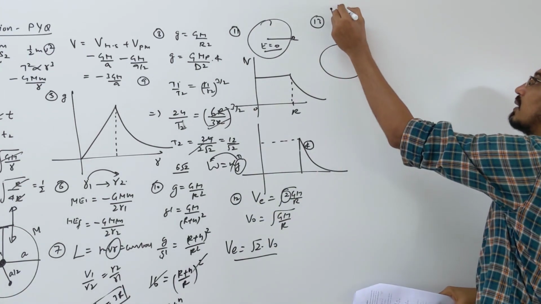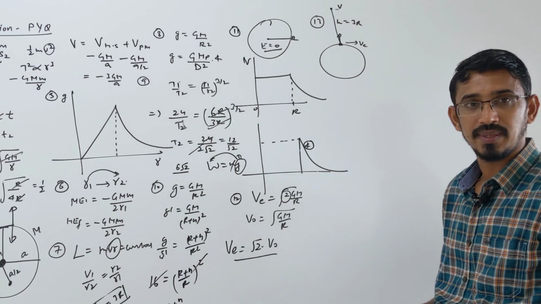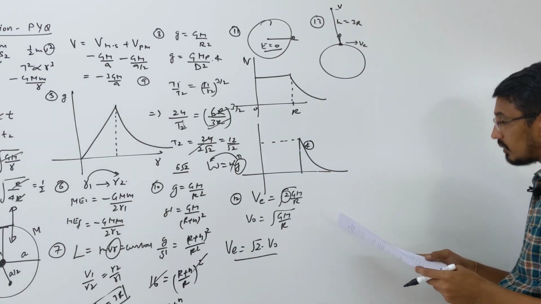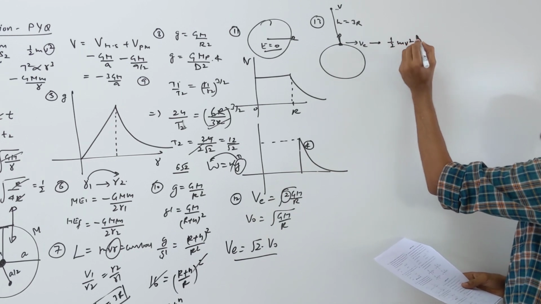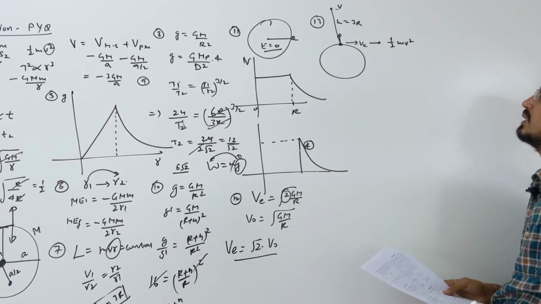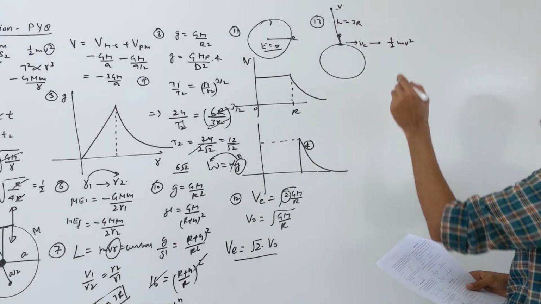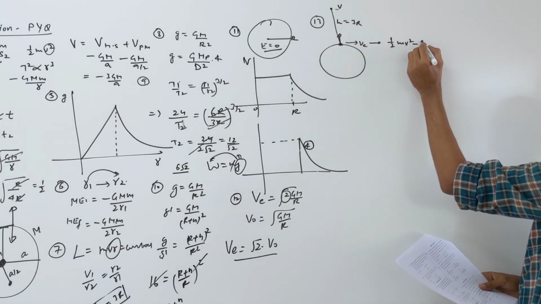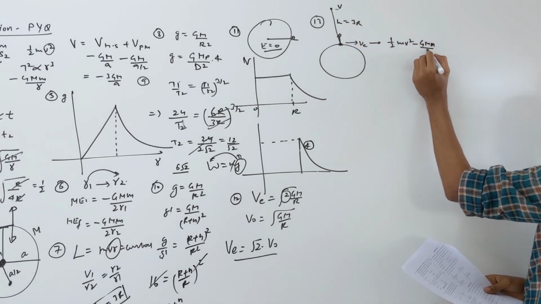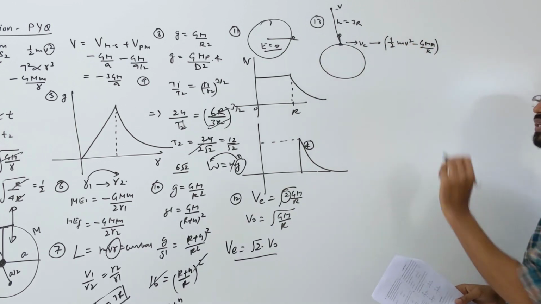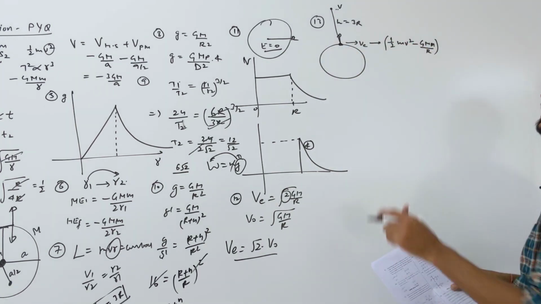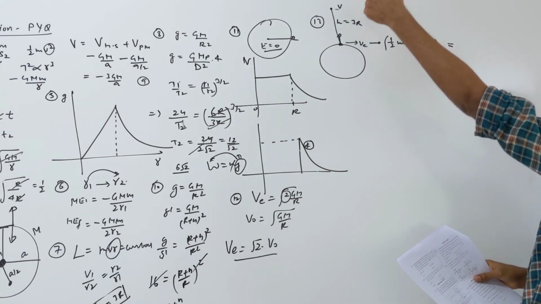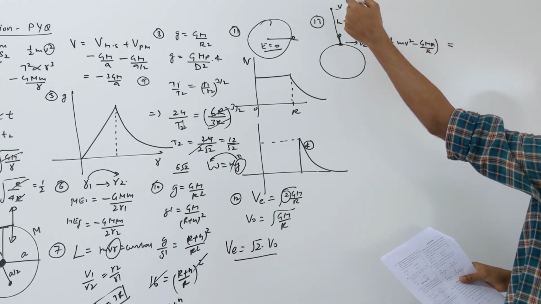So you can write simply the conservation of energy principle. Suppose you are launching at some velocity at this point, let's call it v. Half mv square is the kinetic energy, and this is the energy at launching. And what is the potential energy at this point? Minus GMm upon R. This is your initial energy: kinetic energy at this point plus potential at that point. Then at that point we need to find the final.